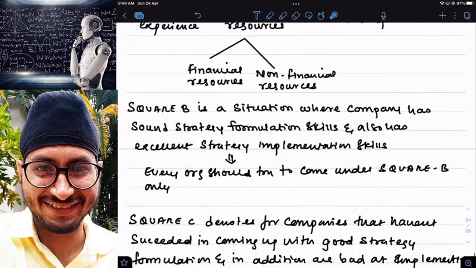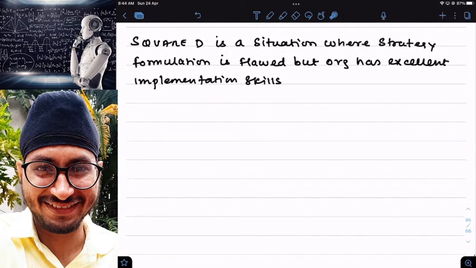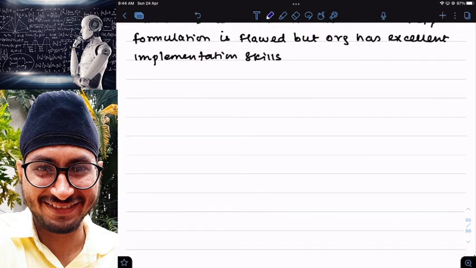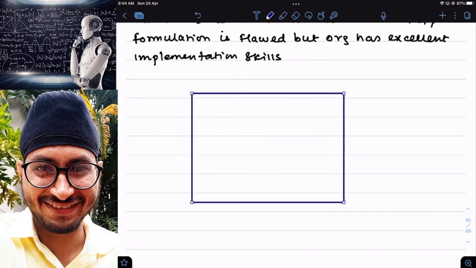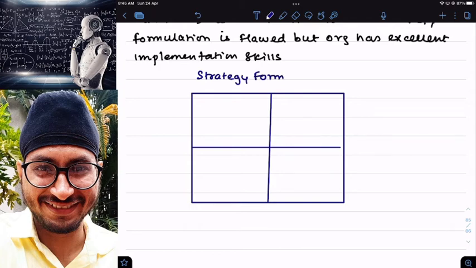Now let us take one more box and let us analyze that. Here this is efficiency and effectiveness. Let us say we will take strategy formulation, which can be effective or ineffective.